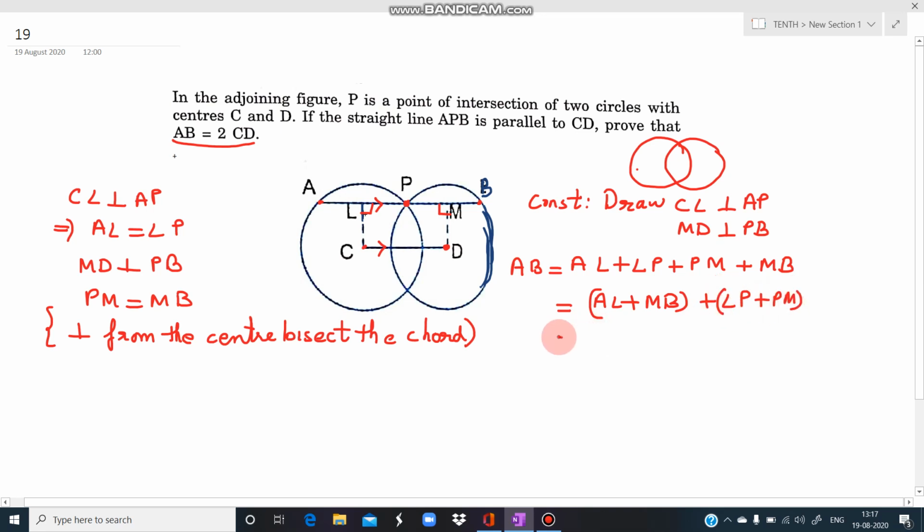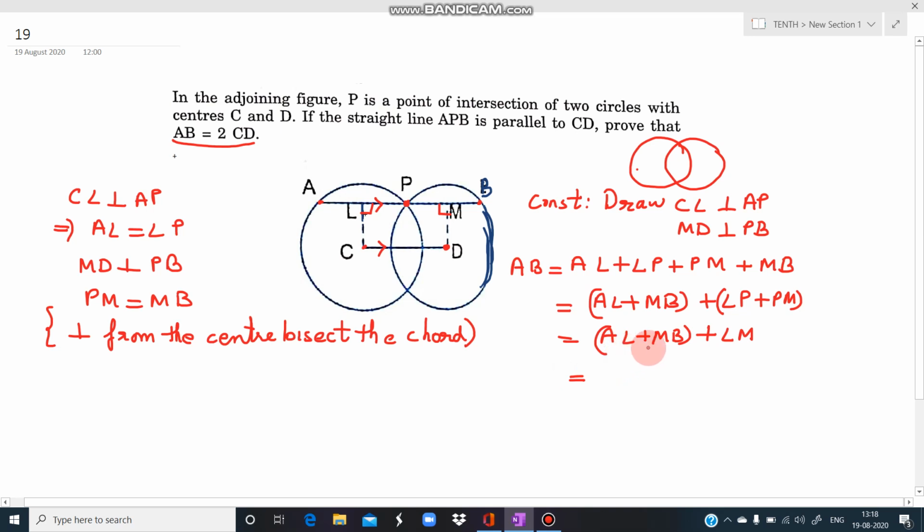Now what is the reason behind it? Our main purpose is to show this, so we have to do it accordingly. So AL plus MB. This is not the only method, there are other methods too, you can apply any method, isn't it? So what is LP plus PM? LP plus PM is actually LM.